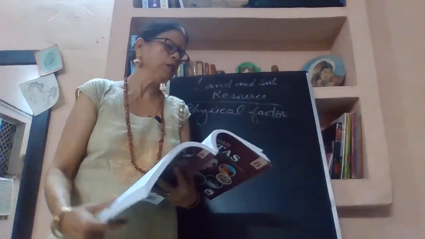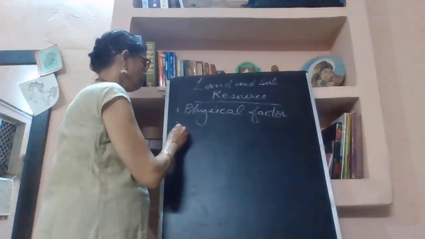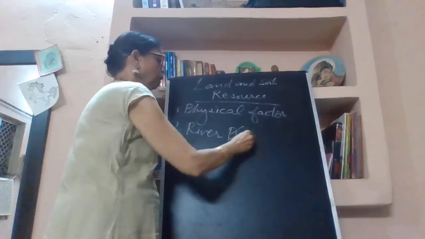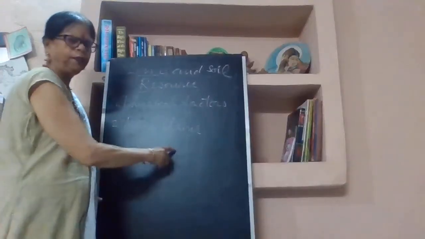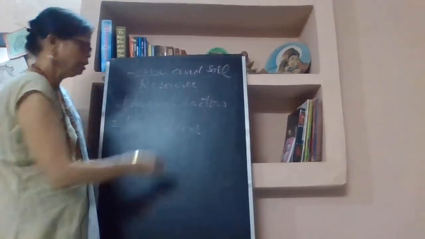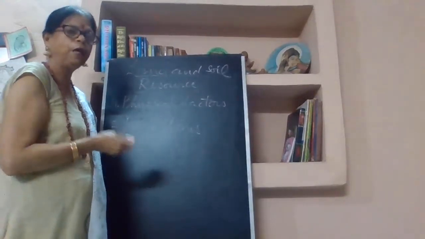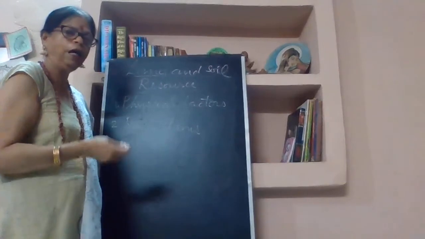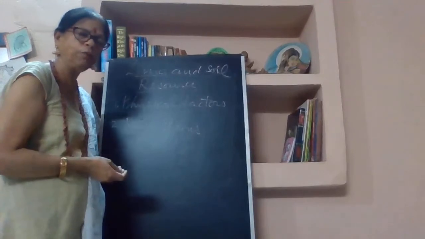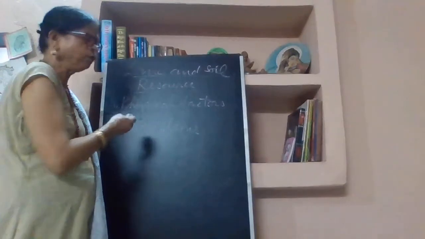Then second comes river plains. We were discussing river plains. So what are river plains? The rivers coming from the high mountain ranges bring soil, silt and clay and other decayed materials containing a lot of minerals with the flow of the river.